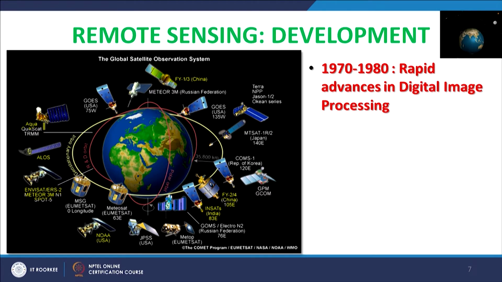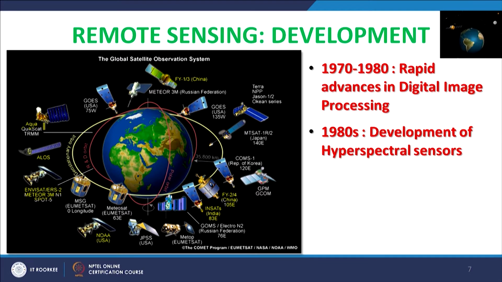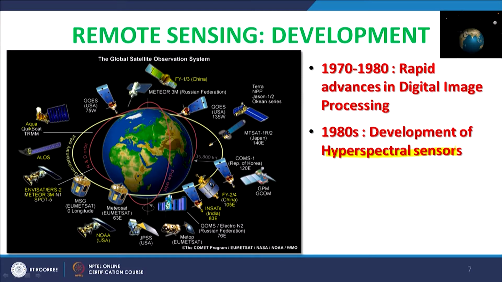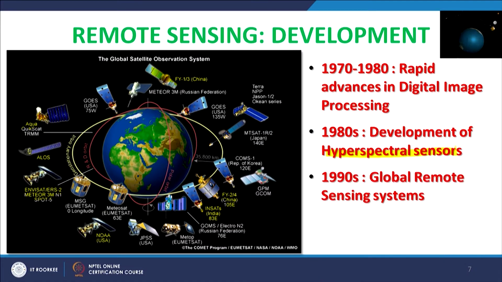So after Landsat 1 in 1972, this era between the 70s and 80s was the era of digital image processing, an era of a lot of remote sensing satellites, and of course development has taken place, and we have gone for spectral sensors also. Its development started basically in the 1980s, but a lot of progress has been made in the case of hyperspectral remote sensing. In later discussions we will have a separate discussion on hyperspectral remote sensing, but very briefly